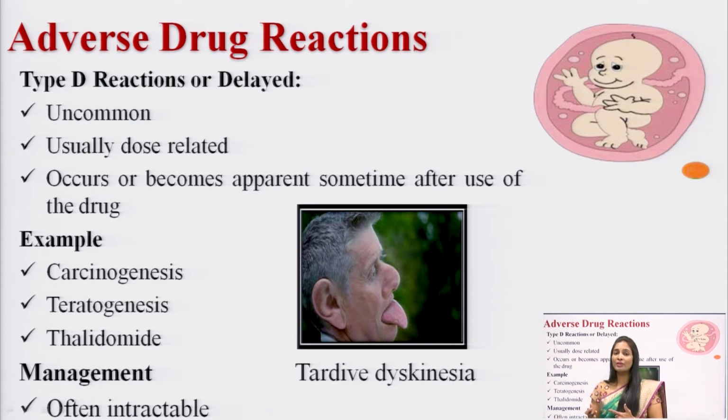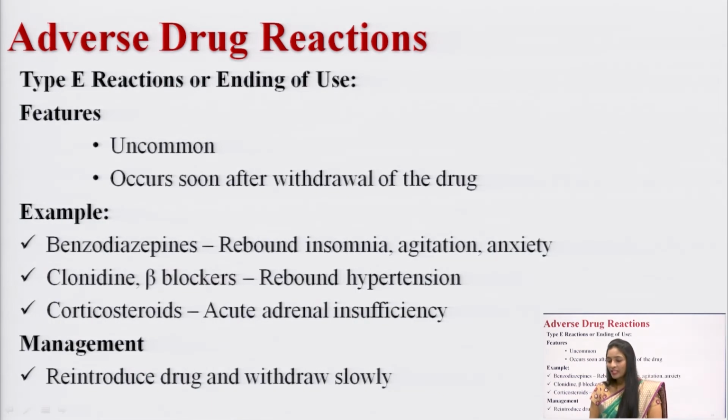So, the effect of a drug has been delayed. This comes under type D adverse drug reaction. It is an often intractable adverse drug reaction. And the next one is type E adverse drug reaction, which you can call the ending of a dose. If you are ending the dose in such a condition, the adverse drug reactions you can see, you can call a type E adverse drug reaction.